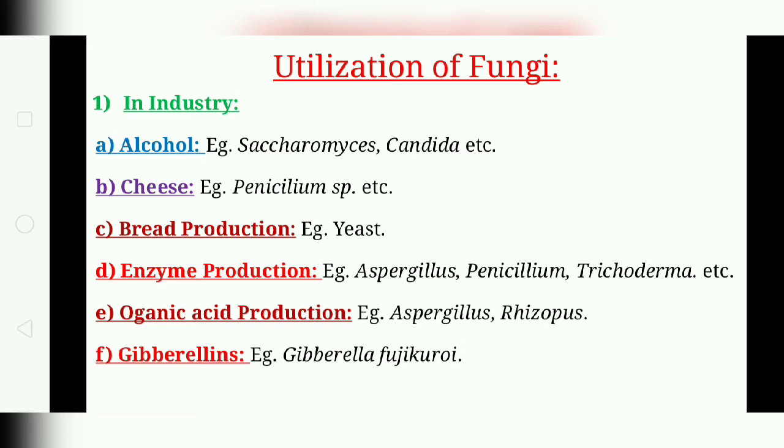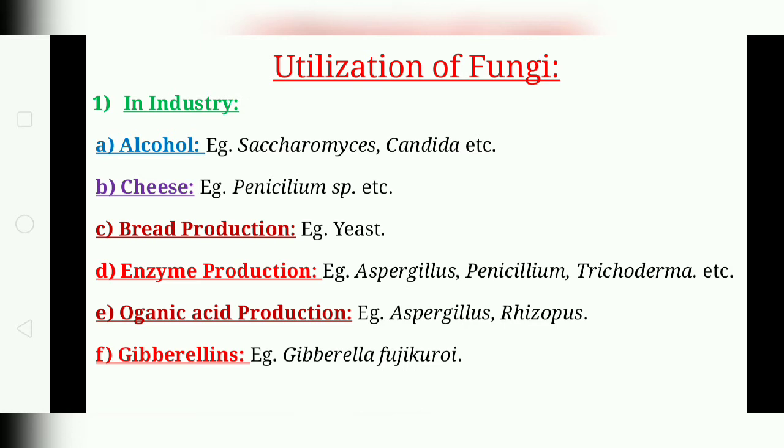Now the next is the cheese industry. Some species like Penicillium are used in the production of cheese by the hydrolysis of fats. Fungi act in two ways. They are responsible for the ripening of the cheese and they give texture, color and flavor to the cheese. The main types of refined cheese are the Camembert cheese and the Roquefort or Danish blue cheese.